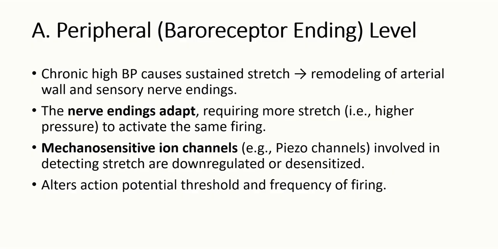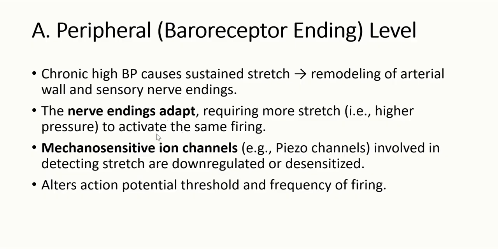So at the receptor level, remember, chronic high blood pressure causes sustained stretch that will lead to remodeling of the arterial wall and sensory nerve ending. So the carotid sinus itself will undergo structural changes in the vessel wall that will reduce the baroreceptor sensitivity. At the same time you can observe the nerve endings adapt. They require more stretch to activate the same firing. And also the amount of neurotransmitter released will be altered. So the nerve endings itself are undergoing adaptation.